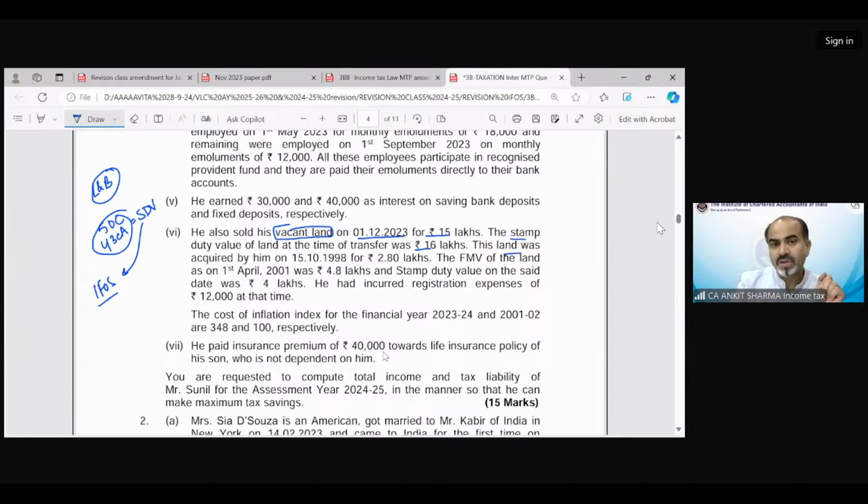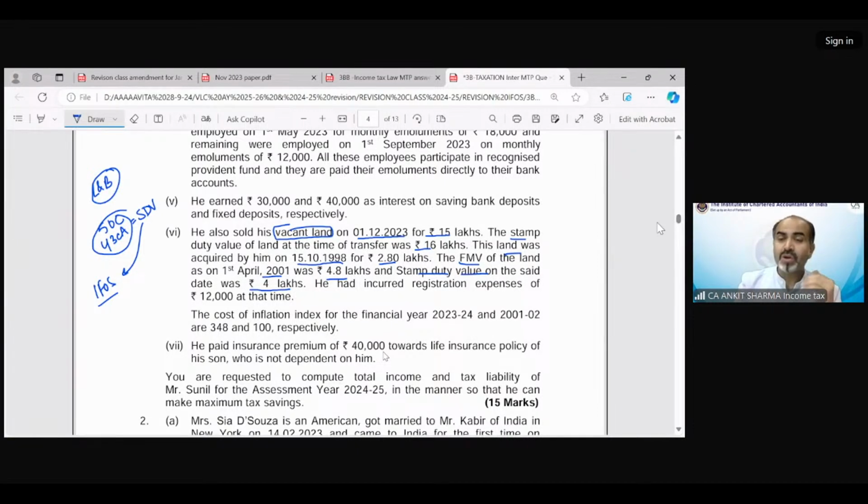This land was acquired by him on 15/10/1998 for rupees 2.8 lakh. That means before 2001. The FMV of the land as on 1st April 2001 was 4.8 lakhs, and the stamp duty value on the said date was 4 lakh rupees. You can see the fair market value and the stamp duty value both have been given as on 1st April 2001.